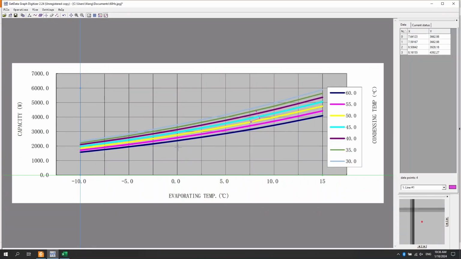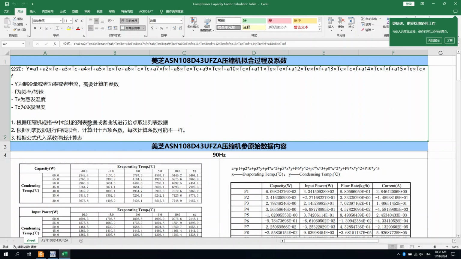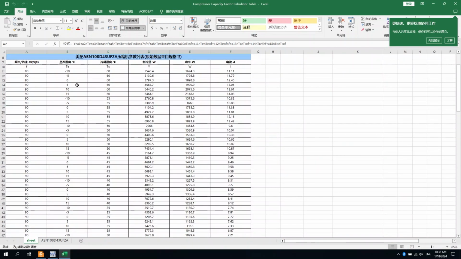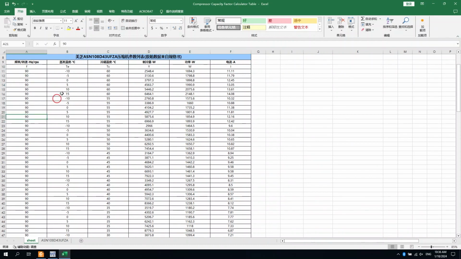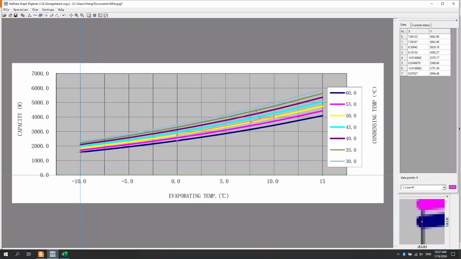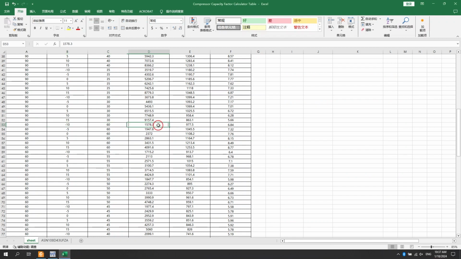Next, use the GetData tool to obtain the cooling capacity at different speeds, evaporating temperatures, and condensing temperatures. Take as many groups as possible; the more groups of data, the more accurate the calculation. These extracted data are then entered into an Excel spreadsheet in the order in which they were extracted. The data for this compressor have been given and I have filled them in this format. The upper part is for 90 Hz and the lower part is for 60 Hz. This data, for example, is taken from the GetData tool. And the rest is similar.